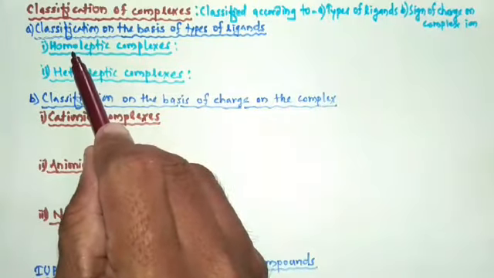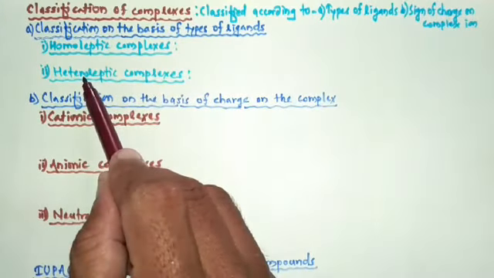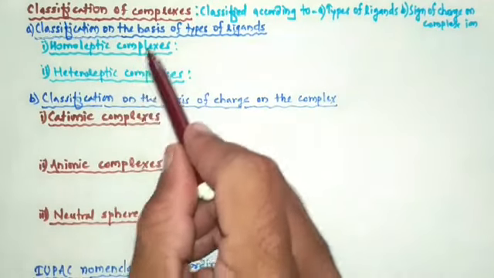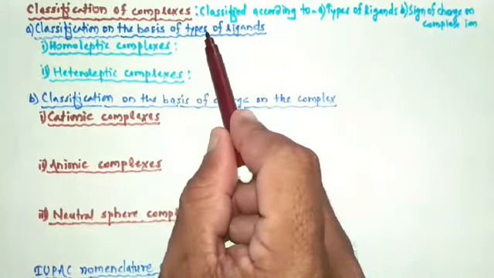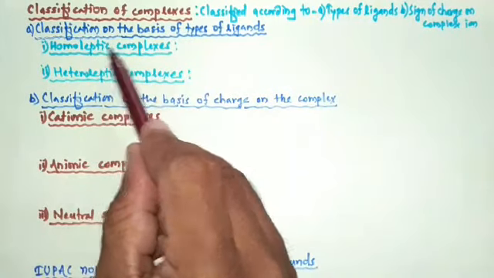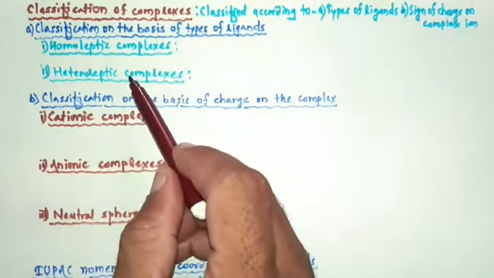First one is homoleptic complexes and second one is heteroleptic complexes.